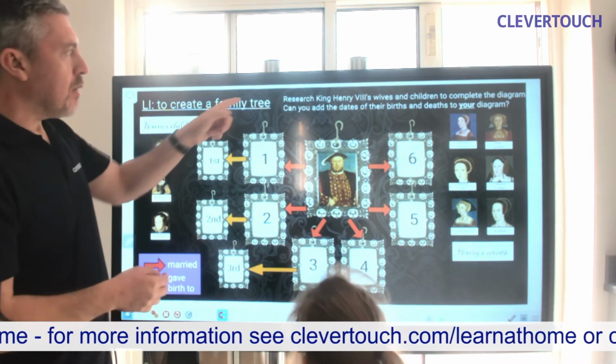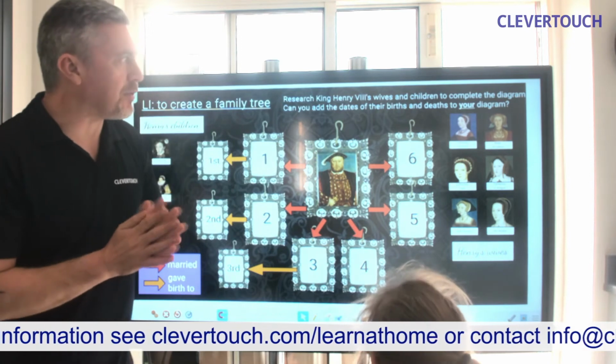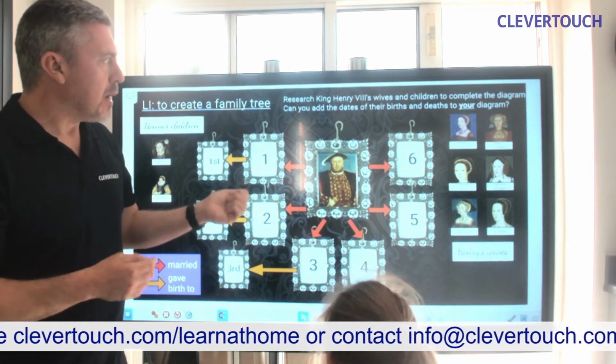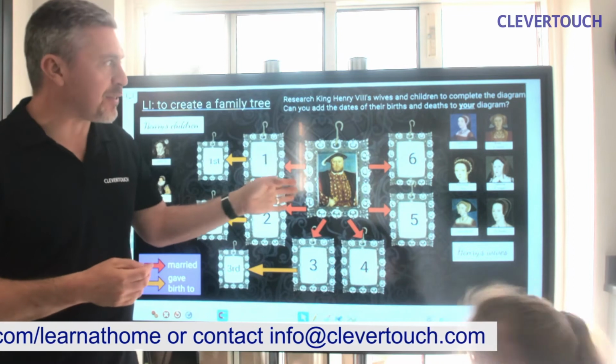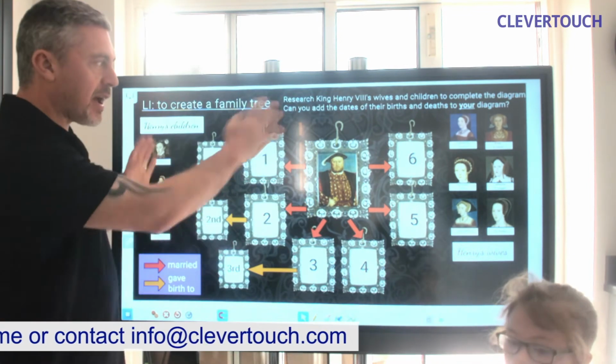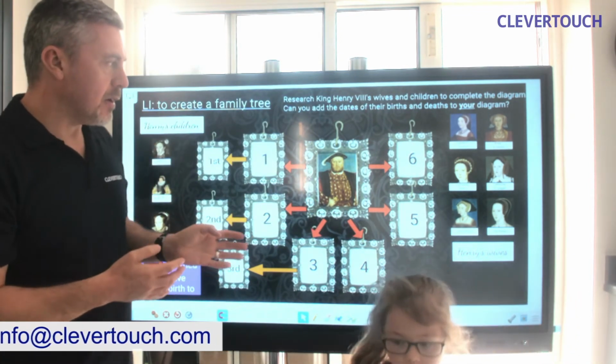So, I want you to research King Henry VIII's wives and children to complete the diagram. Can you add the dates of their births and deaths to your diagram? Can you set it out in a totally different way to me? Okay? Now,